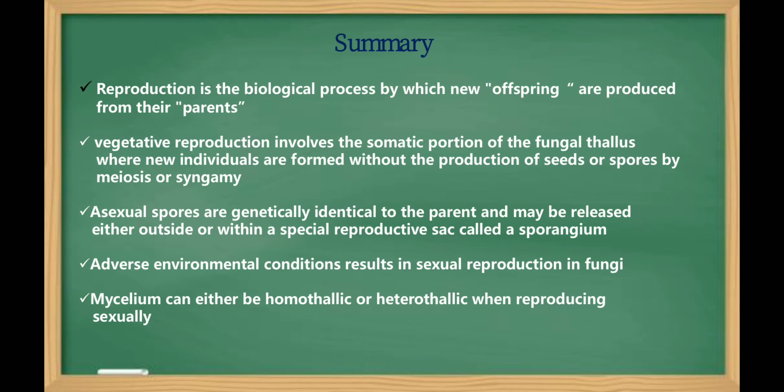Asexual spores are genetically identical to the parent and may be released either outside or within a specialized reproductive sac called the sporangium. Adverse environmental conditions result in sexual reproduction in fungi. So mycelium can either be homothallic or heterothallic when reproducing sexually.